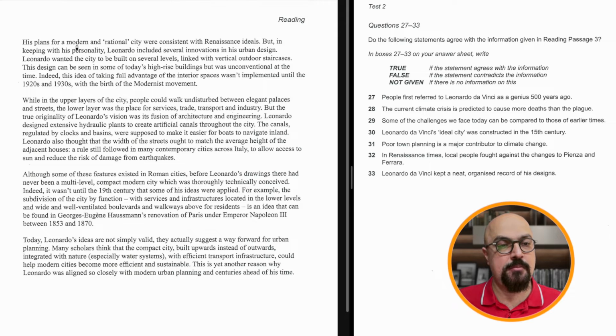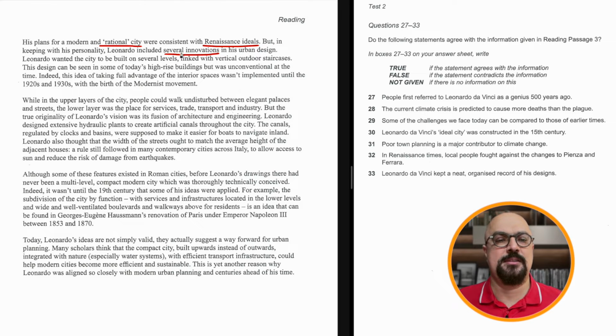His plans for a modern and rational city were consistent with Renaissance ideals. Okay, rational city, but in keeping with his personality, that includes several innovations. So this paragraph seems to be about the ideals and his innovations.